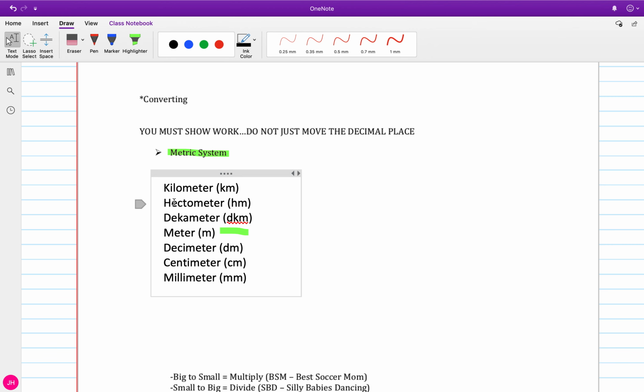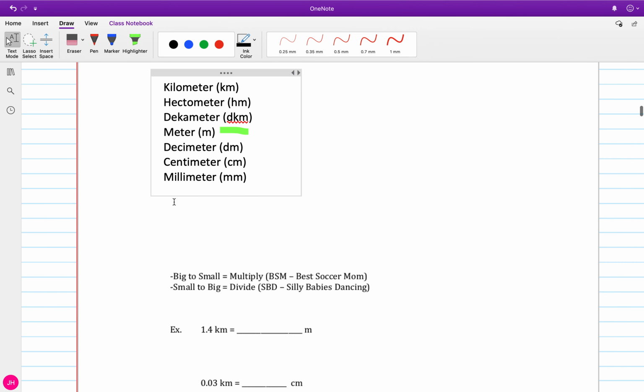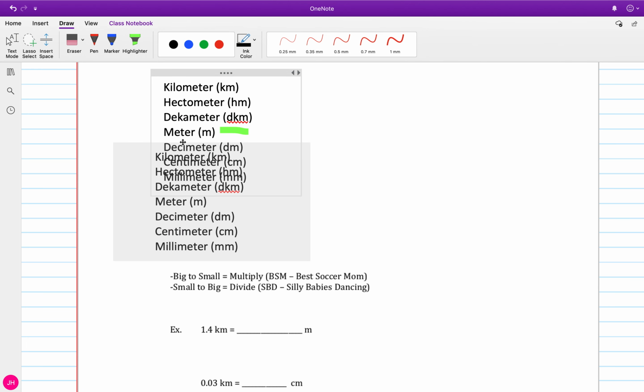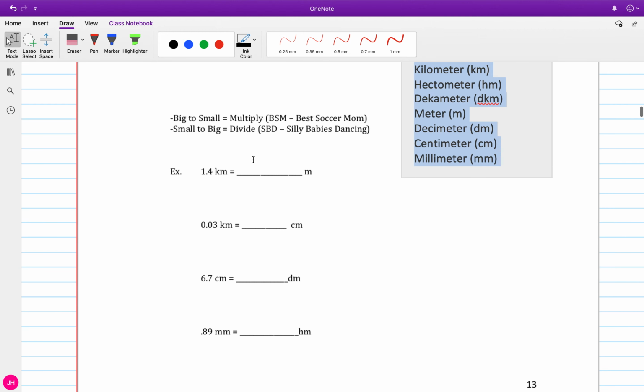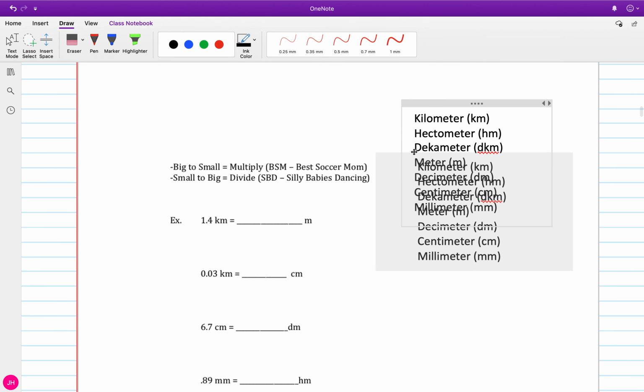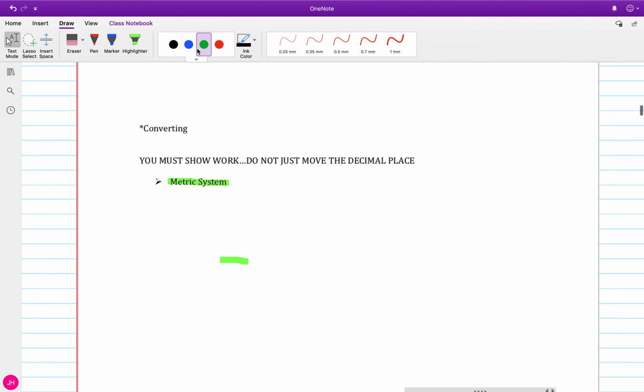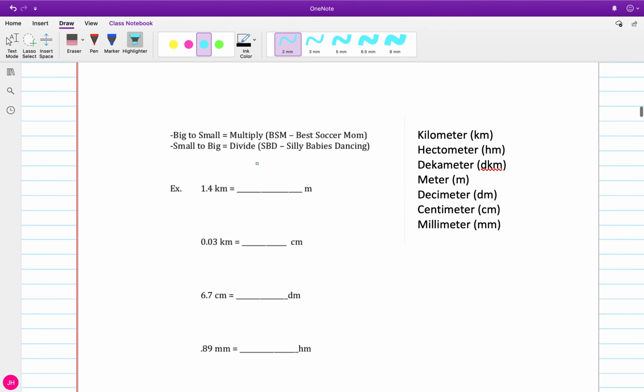So once we have this metric system, we are going to use it to convert. So I'm actually going to bring this down here so we can see a little bit more with our problems. Now you have to show work. Here we go. I'm telling you, you must show work. You cannot just move the decimal place. I'm going to make you show me work on this.